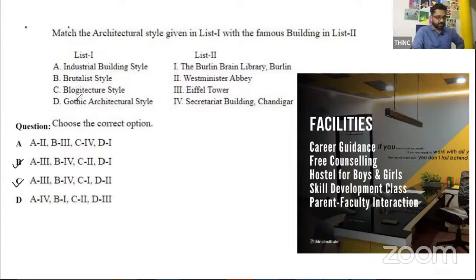Now, what is the other thing that you know? I think somebody was talking about D, Gothic architecture, Westminster Abbey. If you get it, well and great. If you don't get it, C1 is again difficult. I think the toughest in this would be C. So it'll be difficult to figure this out. If you can get Gothic architecture style, Westminster Abbey, then the correct answer is option C.